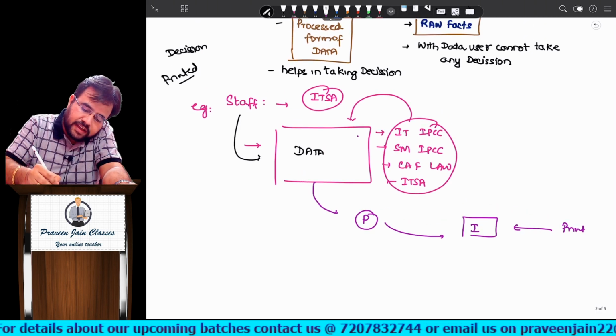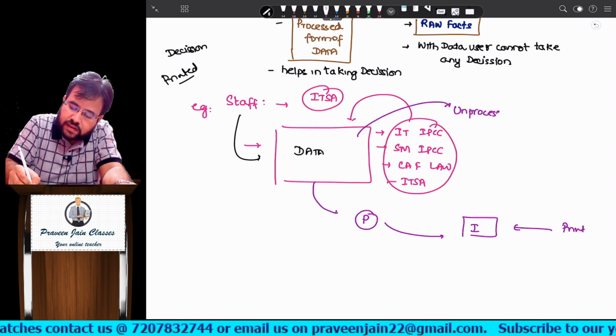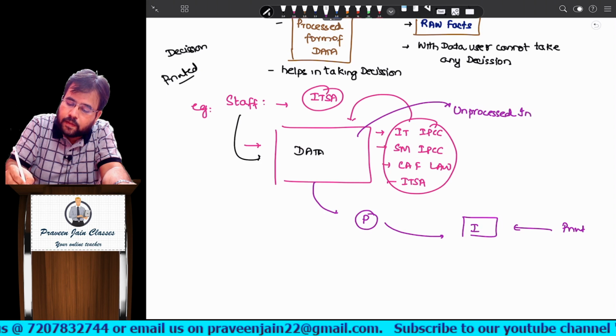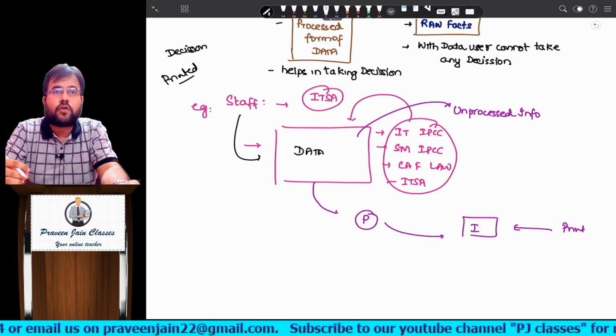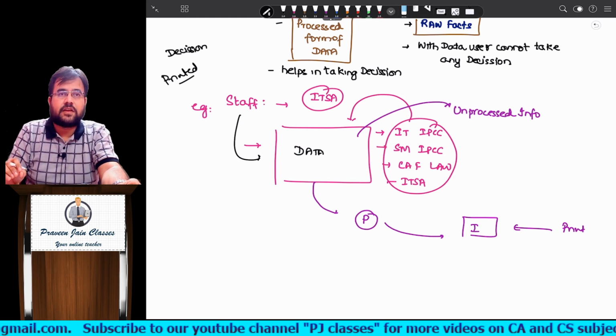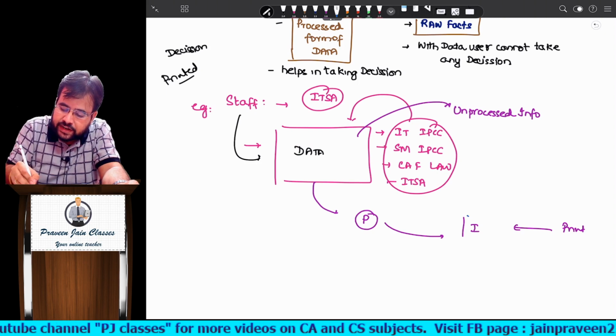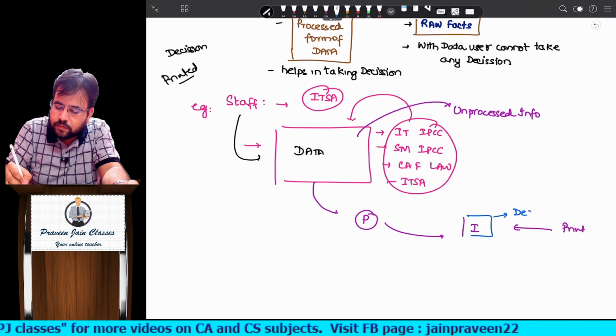That is the reason why I said data can also be called unprocessed information. Because if you process it, then you can take better decisions.